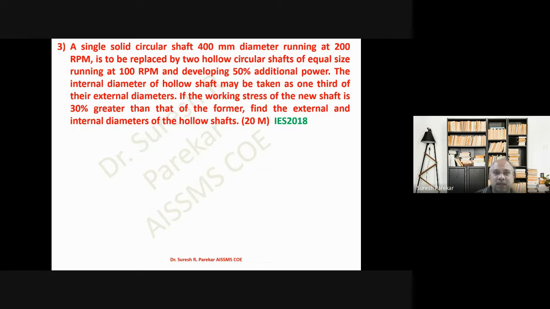A single solid circular shaft of 400 mm diameter running at 200 rpm is to be replaced by two hollow circular shafts of equal size running at 100 rpm. So we have to replace this solid shaft by two hollow shafts, developing 50% additional power. The internal diameter of the hollow shaft may be taken as 1/3 of its external diameter, and if the working stress of the new shaft is 30% greater than that of the former, find the external and internal diameters of the hollow shaft. This was asked in IES 2018.